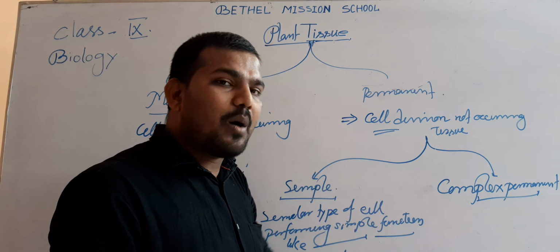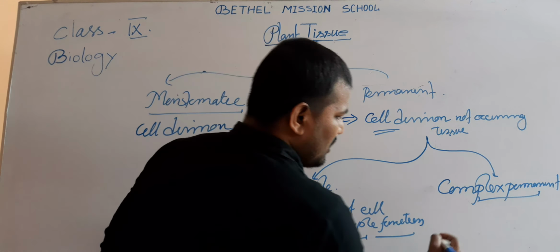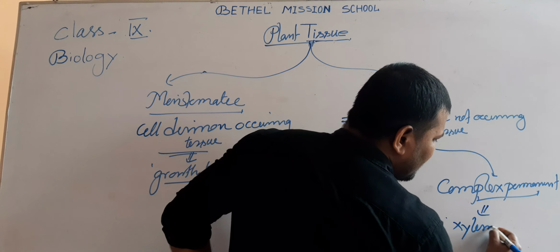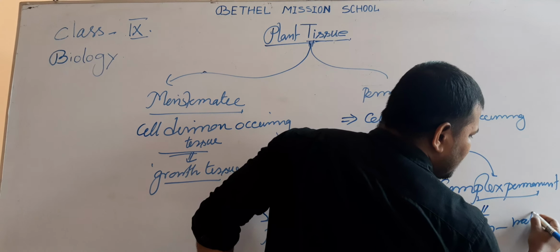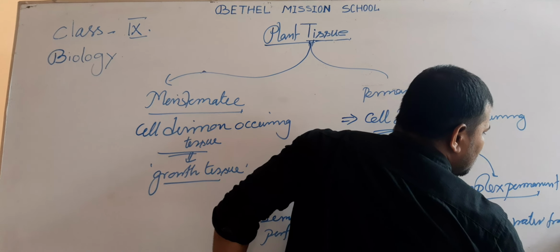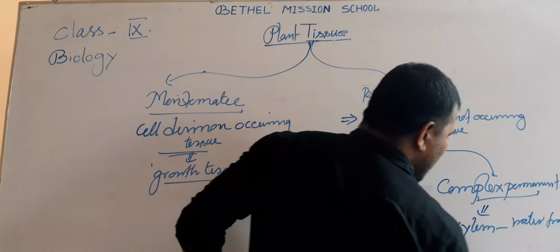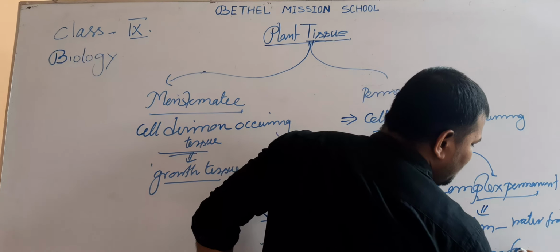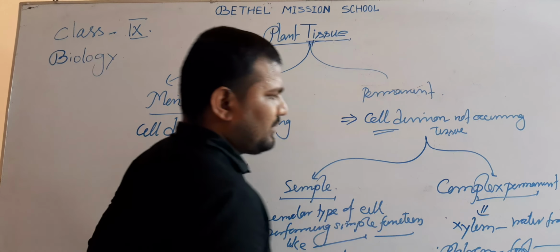They are termed complex permanent tissue. The complex permanent tissues are of two types: xylem, the water transporting tissue in the plant, and phloem, the food transporting tissue in the plant.